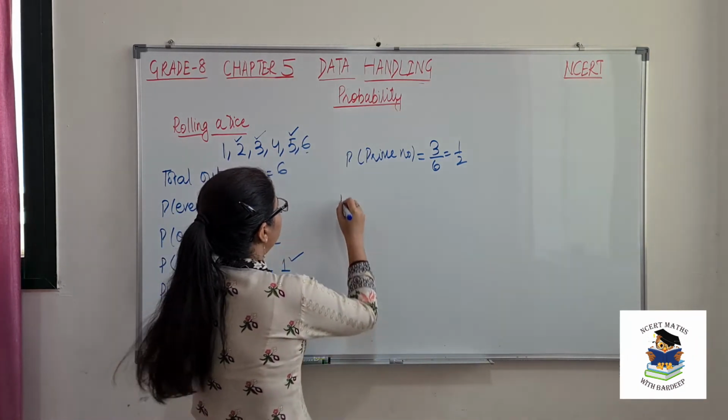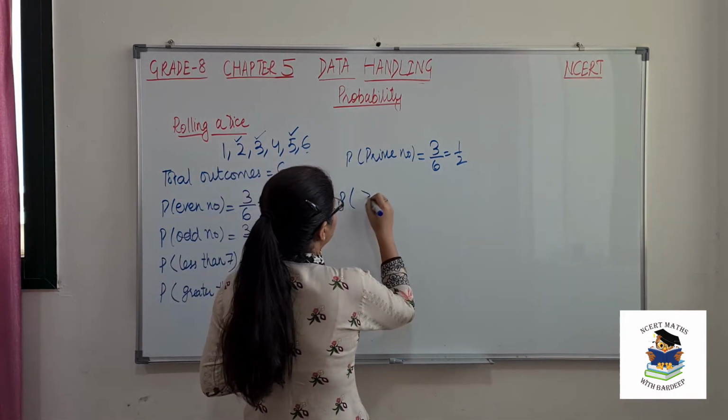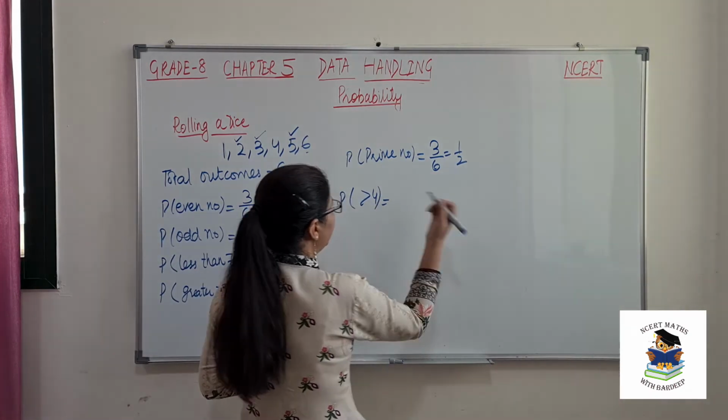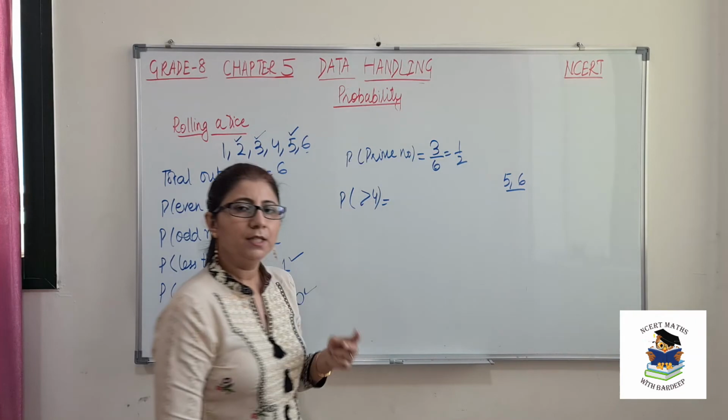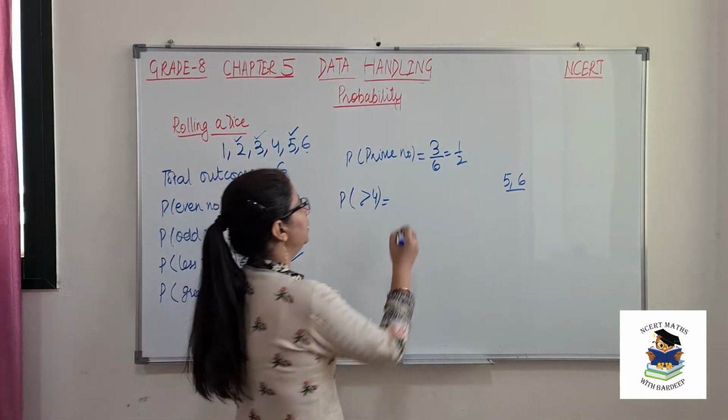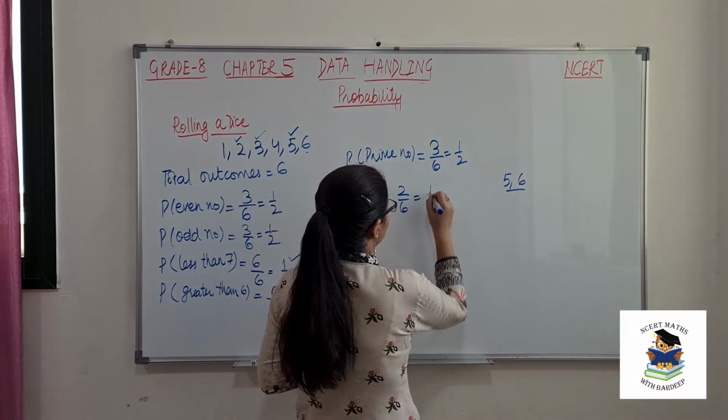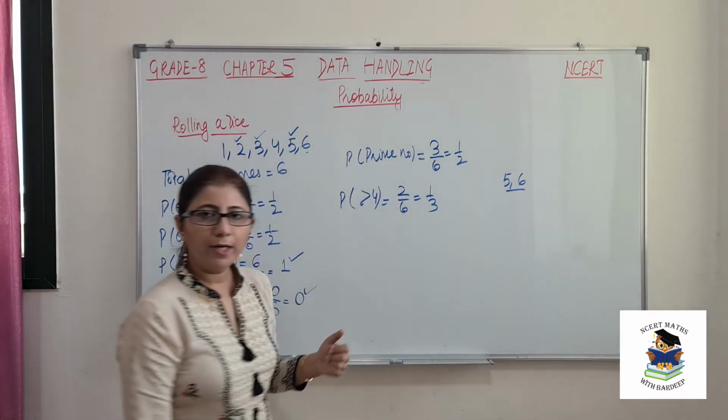Again, it can be anything, like what is the probability that the number is greater than 4. So what is the probability of getting a number greater than 4? So greater than 4 means either you can get 5 or 6. That means two options are there. So 2 by 6. So probability is 1 by 3.